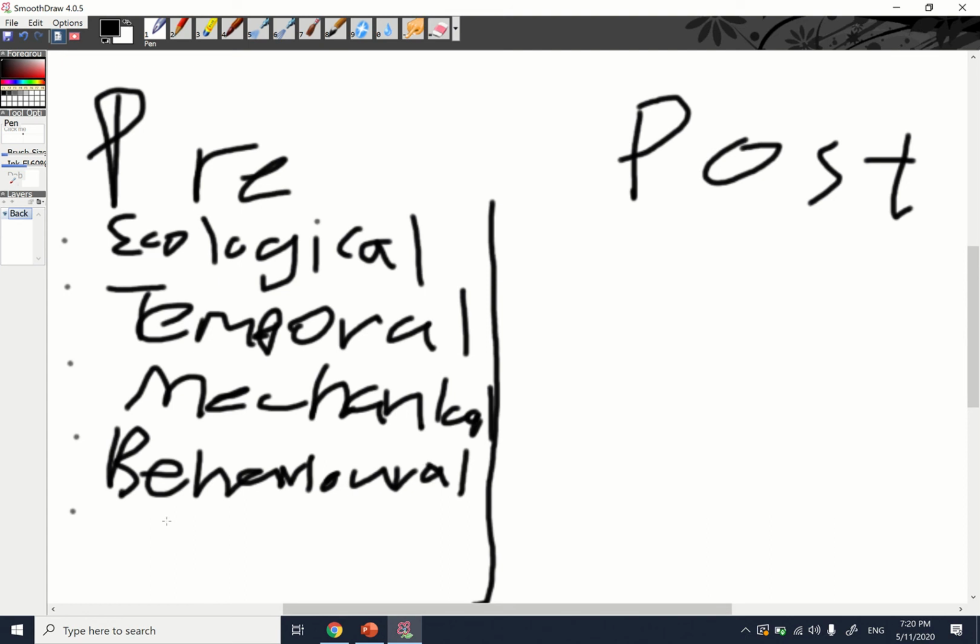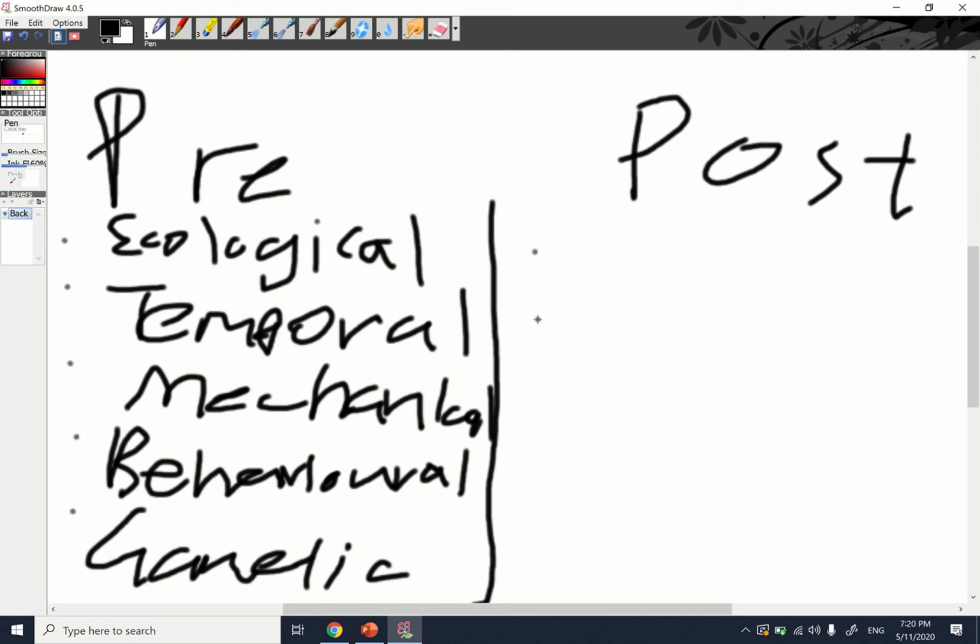And the fifth one is gametic isolation. So this is when everything else works out. Mating happens. Finally, mating happens. But the gametes that are produced by the two organisms fail to fuse together. Like a sperm fails to fuse with the egg because the difference between them is too big. So these are the five prezygotic mechanisms.